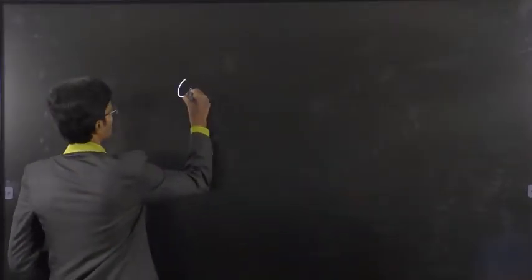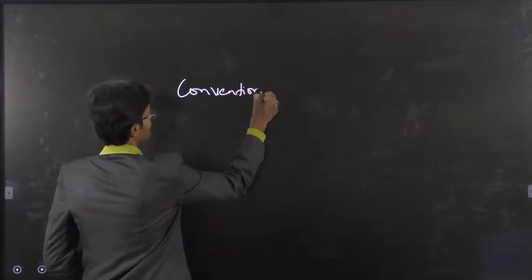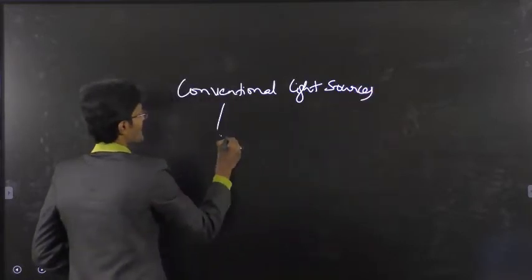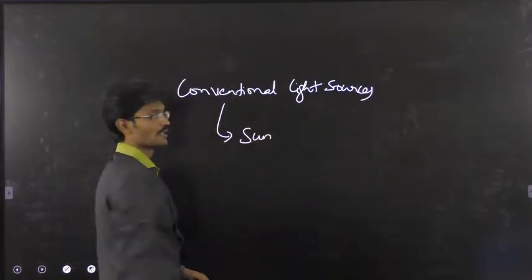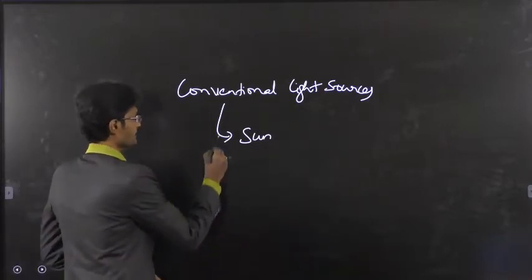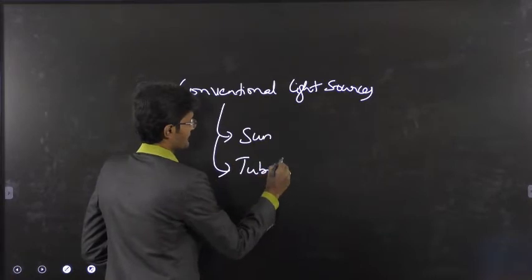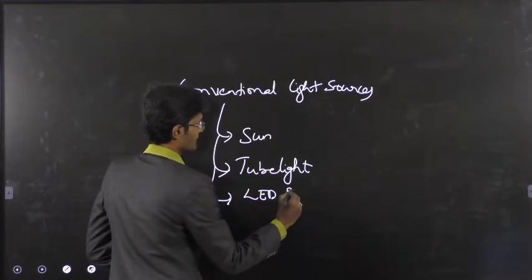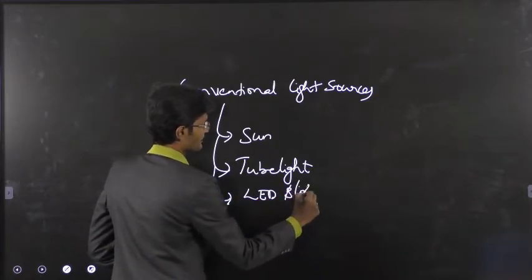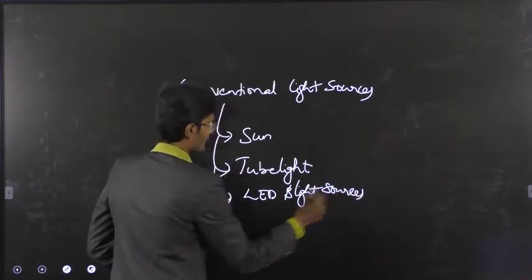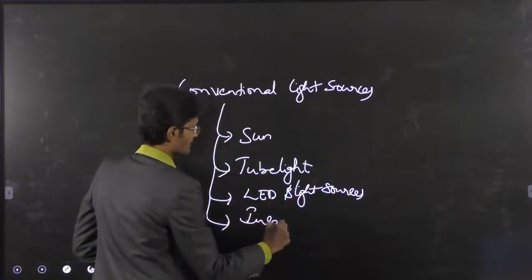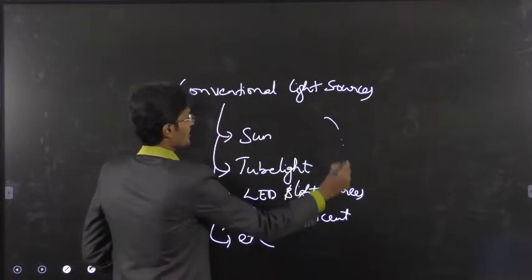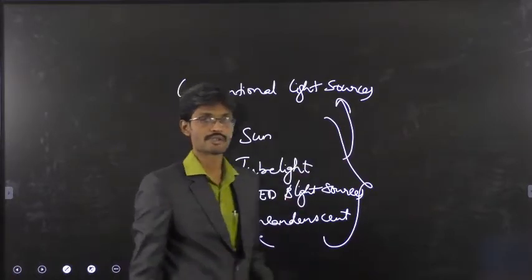The conventional light sources that we see in day-to-day life are the Sun, which is a conventional light source, tube light, LED light sources, incandescent bulbs, etc. So all these fall under conventional sources.